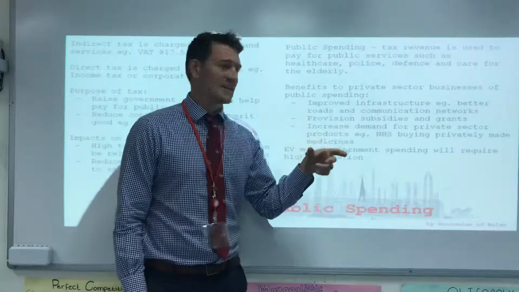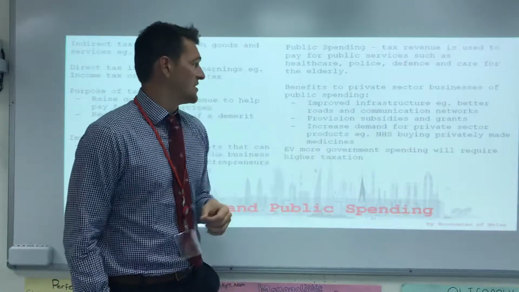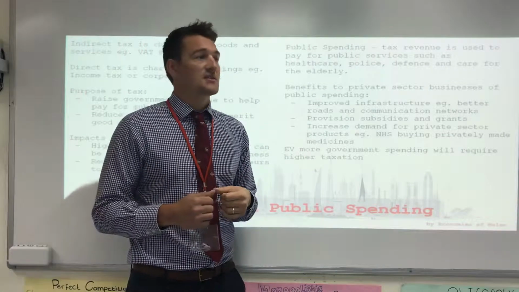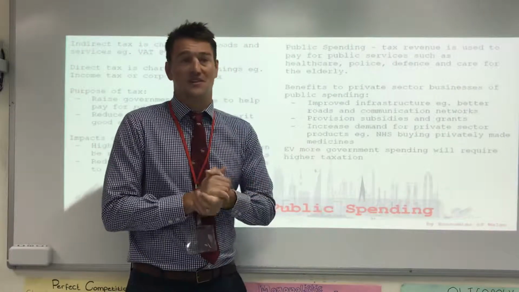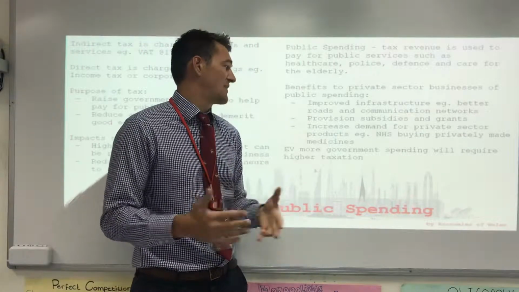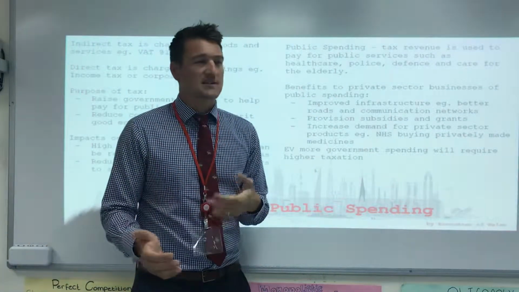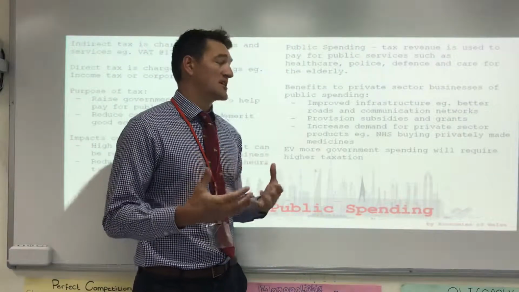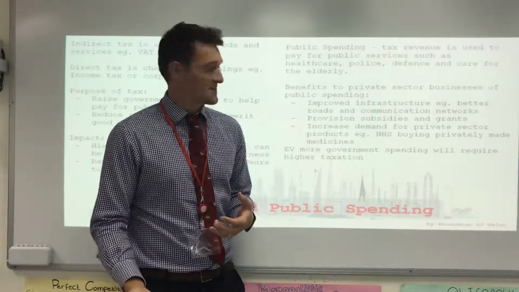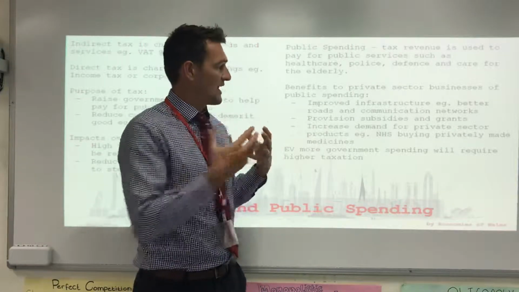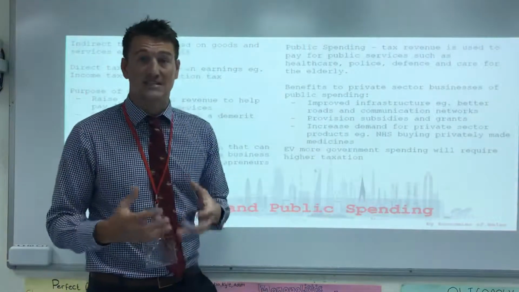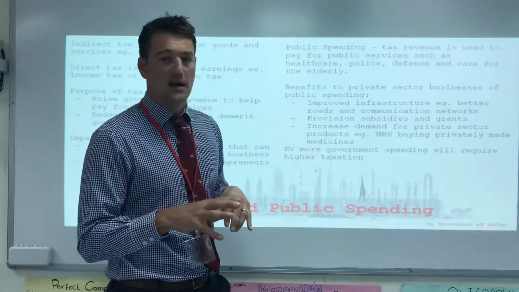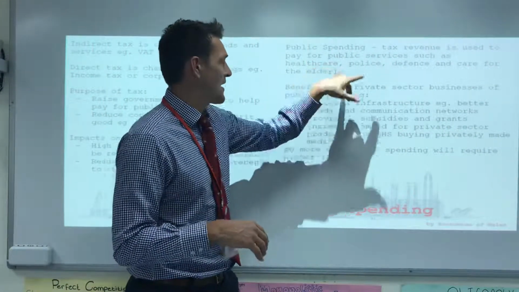The other thing is actually financing them, so providing subsidies and grants. So the government could give subsidies to businesses that they want to increase supply to. So something like milk in the EU is subsidised heavily to try and increase the supply of milk because of all the benefits that we get from milk. There might also be things like new green technologies, things that we think are going to help the environment, in which case we might want to give subsidies and grants to those types of businesses as well. So if we have more tax, we will actually have more money to spend subsidising businesses that we want to increase supply for.